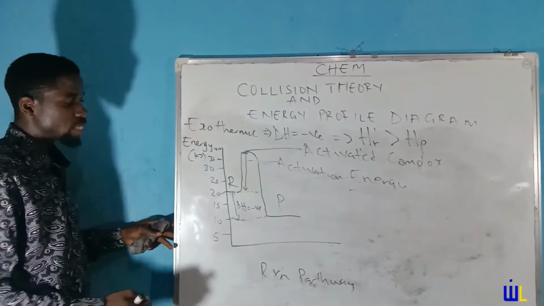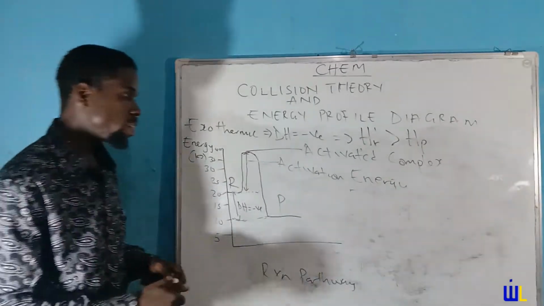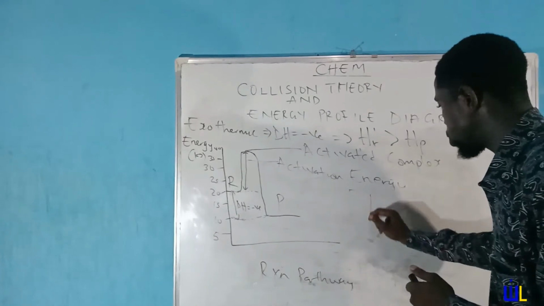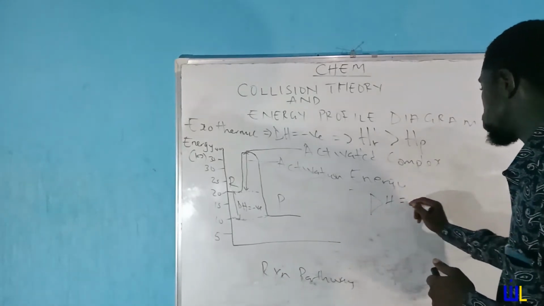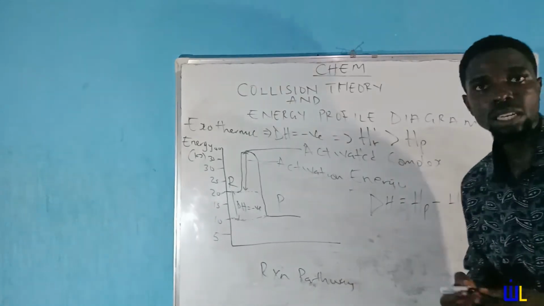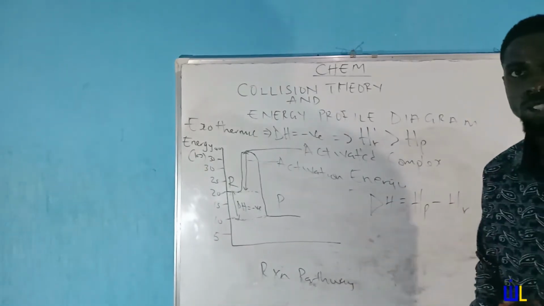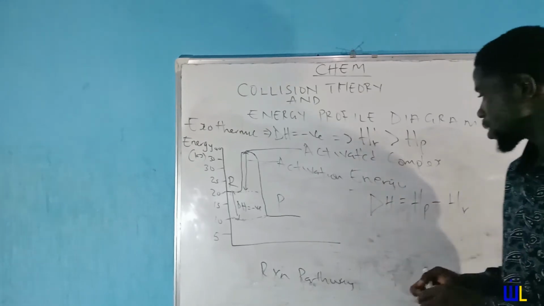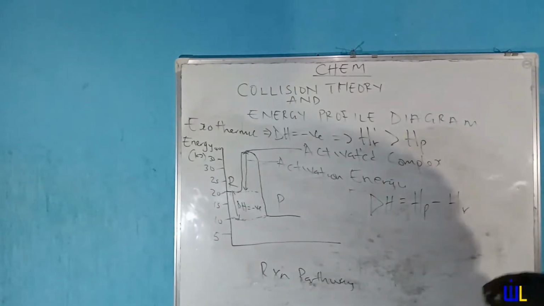For us to be able to get the enthalpy change, first of all, you need to understand that the enthalpy change of any reaction, the ΔH, equals heat of product minus heat of reactant. I take it again. Enthalpy change of any reaction equals heat of product minus heat of reactant. And having said this, how are we now going to get it?